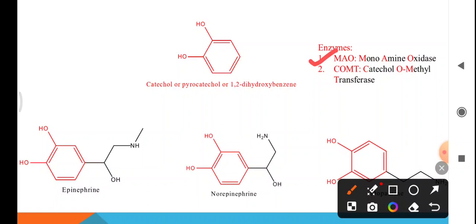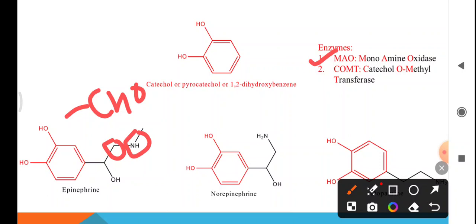MAO, that is monoamine oxidase, converts catecholamines to the corresponding aldehydes by oxidative deamination. Oxidative deamination means conversion of this CH2 group to aldehyde group, that is the CHO group, along with deamination, that is removal of this amino group.